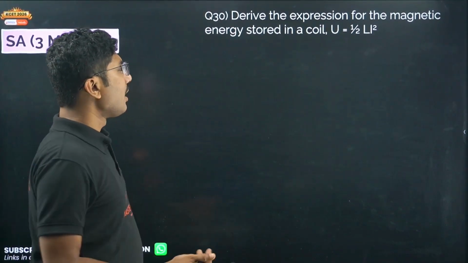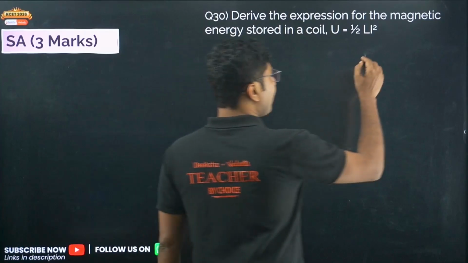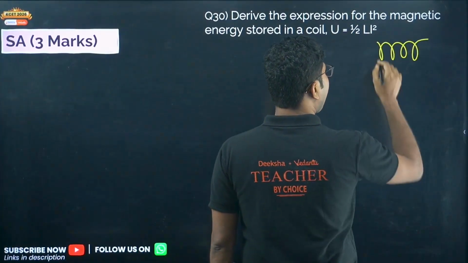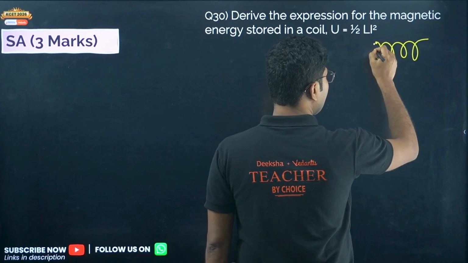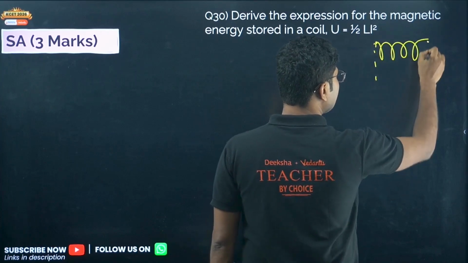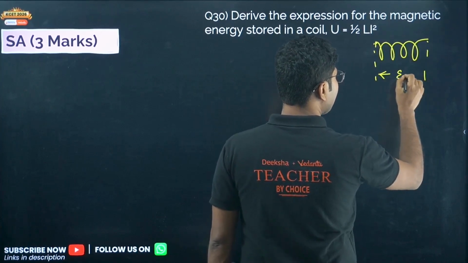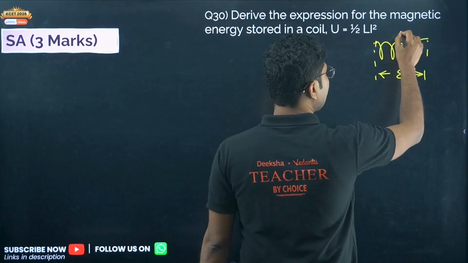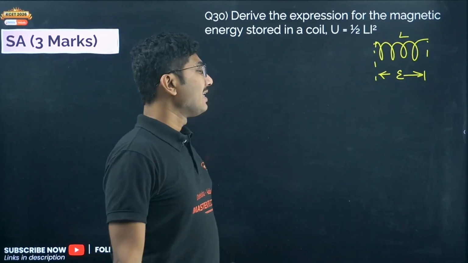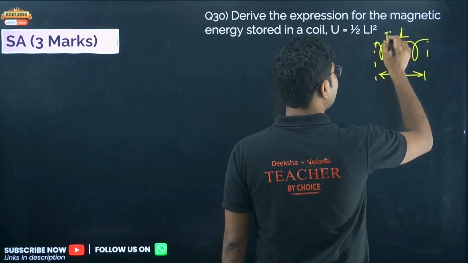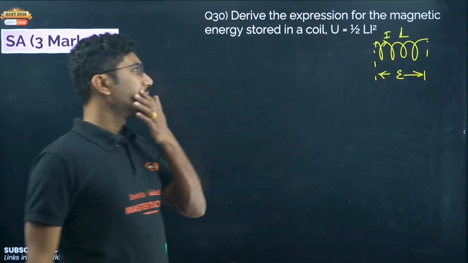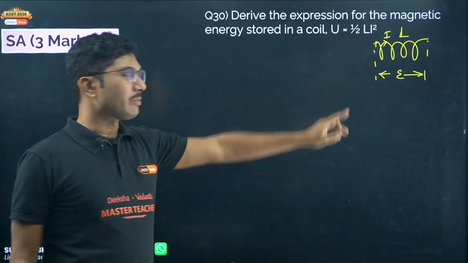First of all, suppose we have a coil and you have established some EMF around this coil by doing some external work. Say the EMF is epsilon, the self induction is L, and the current flowing in this is I. So you developed some back EMF which is given by epsilon.